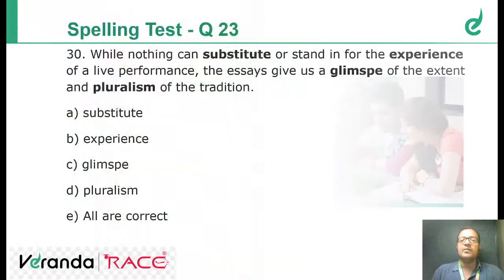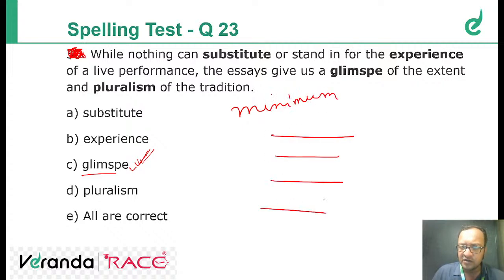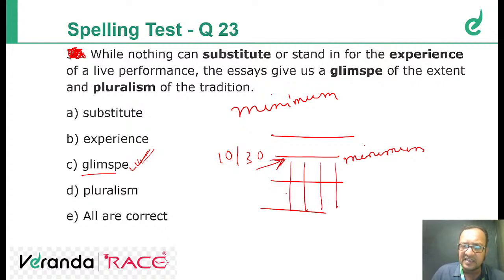Okay, yeah, I was about to tell you the difference between minimal and minimum. Minimum means the cutoff, which I was telling you. So this is the cutoff. This is minimum. You need to score 10 out of 30. So this level is the minimum level. But minimal means all these things. The addition of everything.